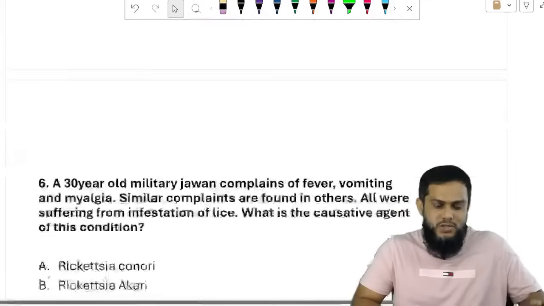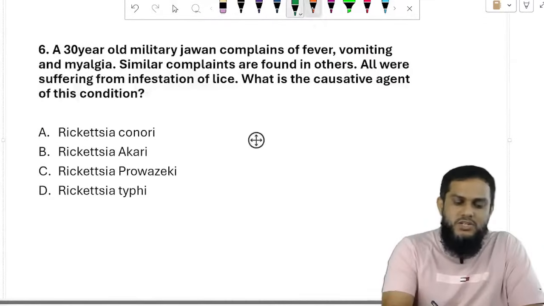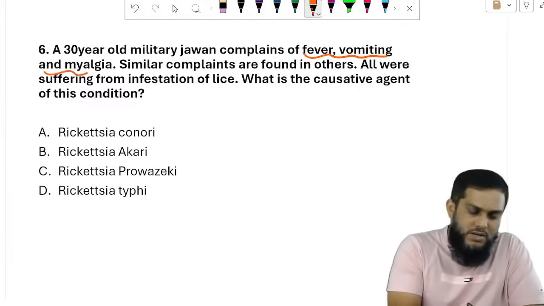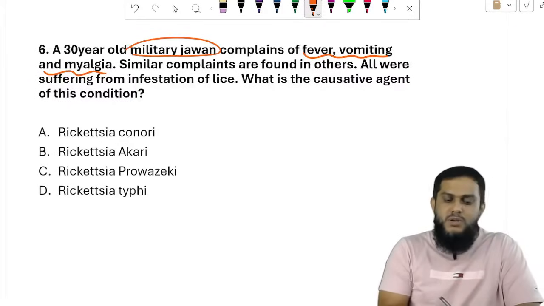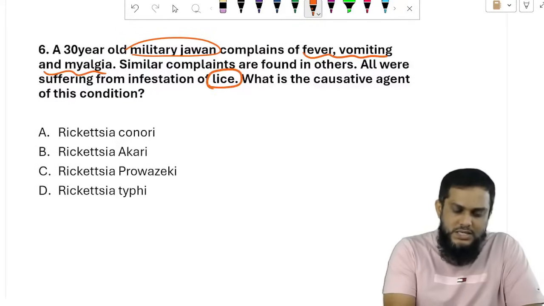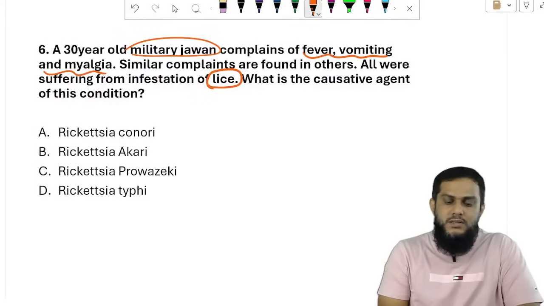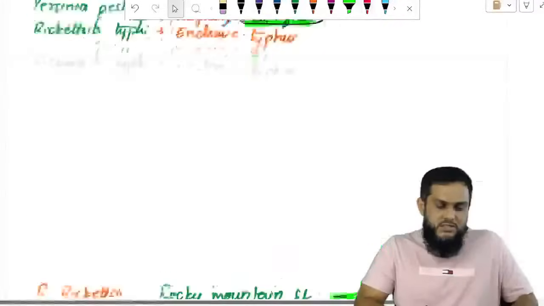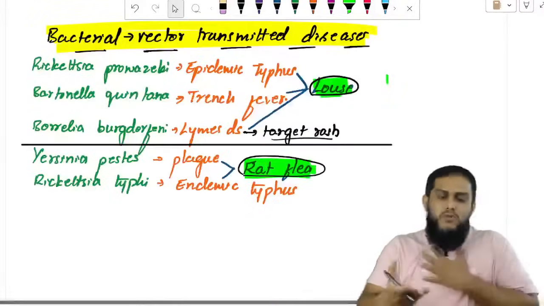Very simple question. Moving to the next. A 30-year-old military Jawan complains of fever, vomiting and myalgia. Similar complaints are found in others. All were suffering from infestation of lice. Lice means plural form of louse.